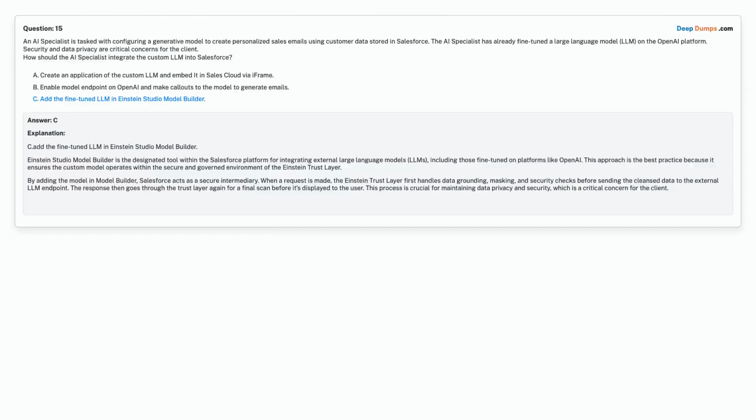Correct answer is Option C. Add the fine-tuned LLM in Einstein Studio Model Builder.